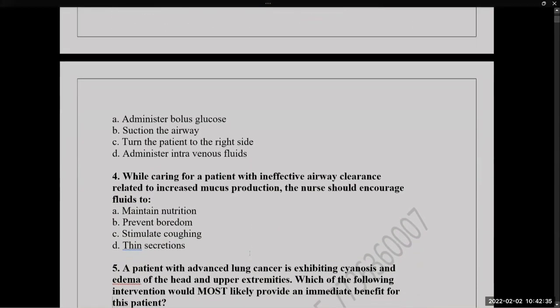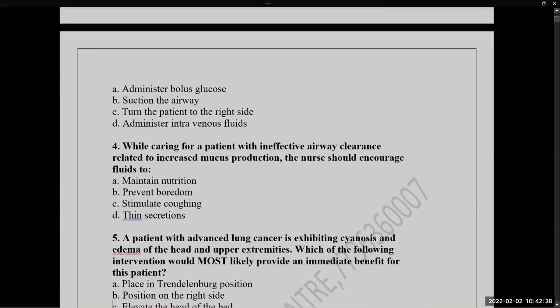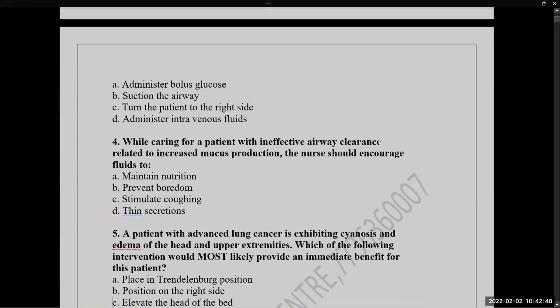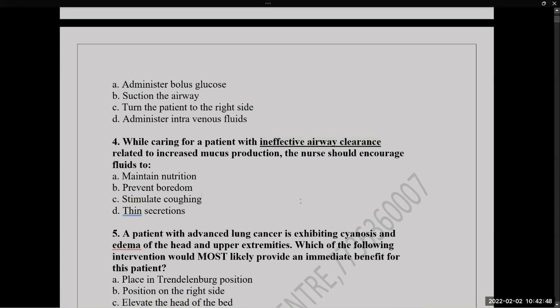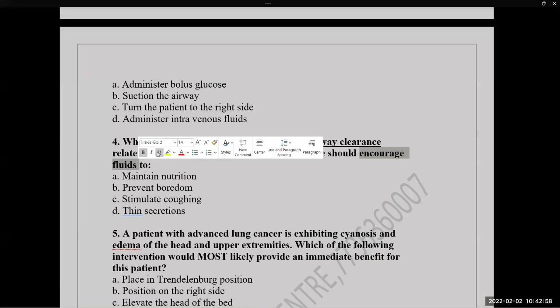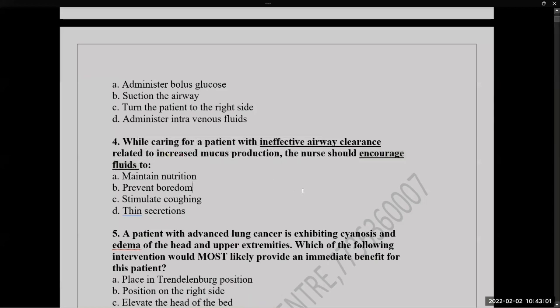Fourth one: while caring for a patient with ineffective airway clearance related to increased mucus production, the nurse should encourage fluid. So what is the choice of treatment for ineffective airway clearance? It is encouraging fluid. You can write down ineffective airway clearance. The choice of treatment for this is encouraging or hydrating the patient.